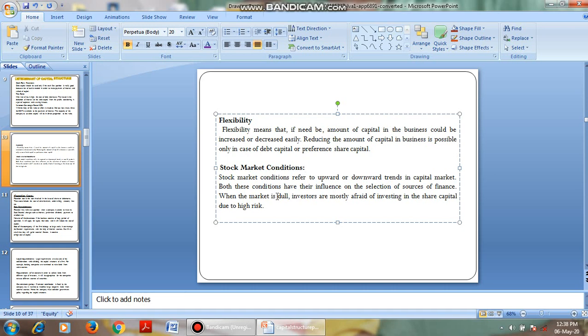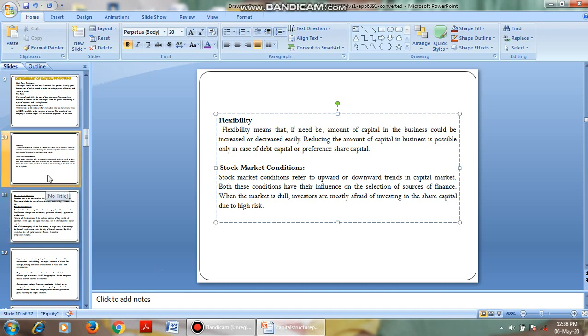In the current situation, we are facing a financial problem because of coronavirus, that is COVID-19. Because of this, investors are not interested to invest in the stock market, because all the stock markets are running in losses. We don't know what will happen. Now we are in a pandemic situation. What will happen in future? Will the stock markets run or not? What about the businesses? So the investors are in fear whether to invest or not.